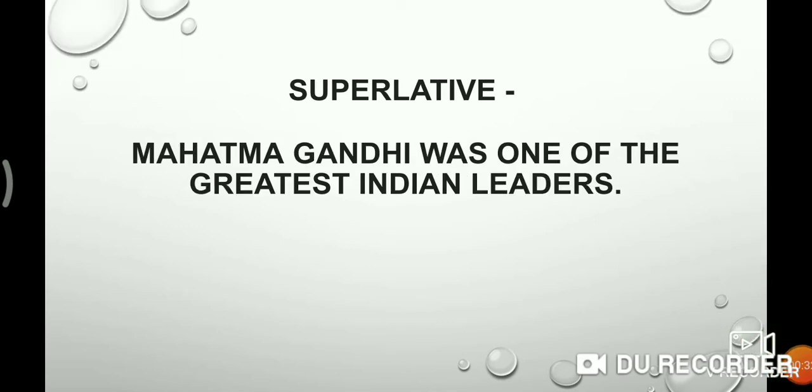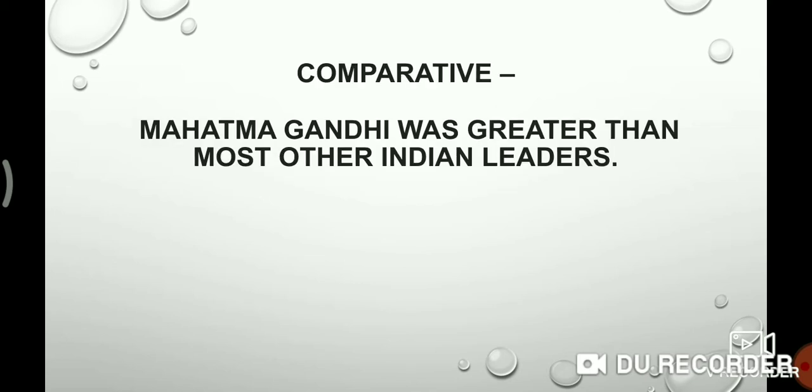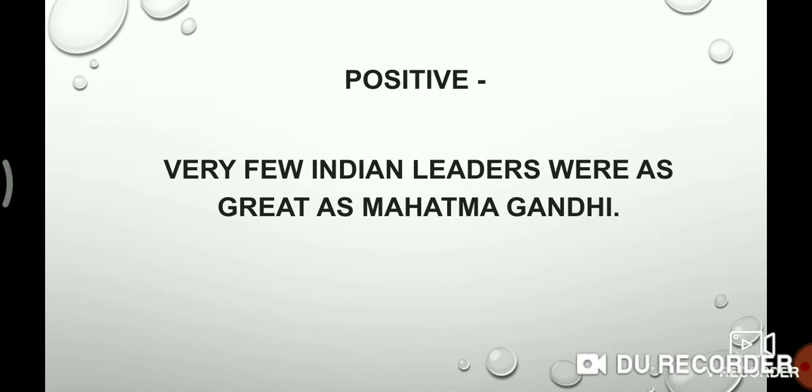Now let's see another example. Mahatma Gandhi was one of the greatest Indian leaders. This is an example of superlative degree. Then how to change into comparative degree? See, Mahatma Gandhi was greater than most other Indian leaders. And positive degree: very few Indian leaders were as great as Mahatma Gandhi. In this way, boys, if you study both examples, then here you will get the structure of superlative degree: the plus adjective plus est, and one of the plus adjective plus est.